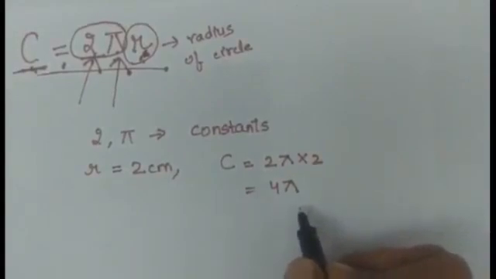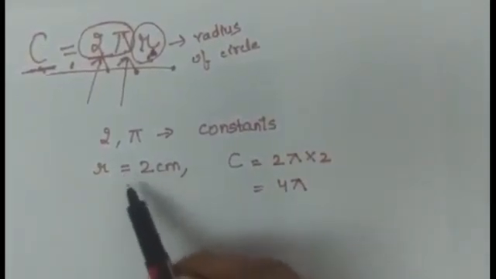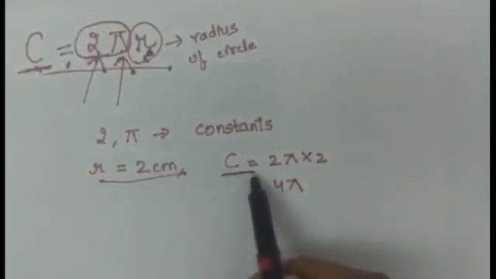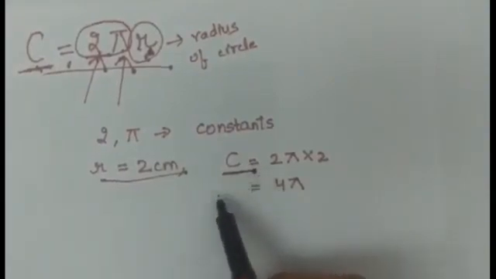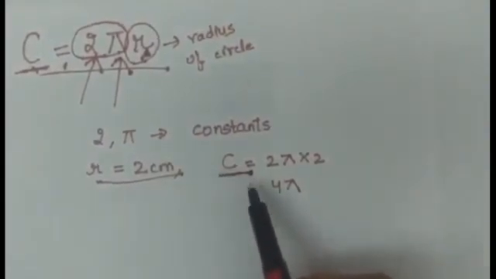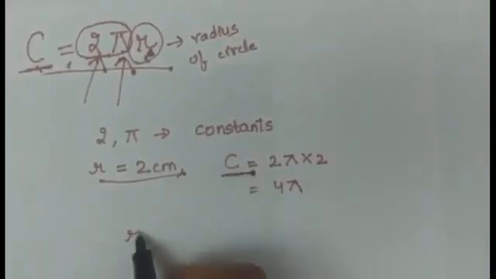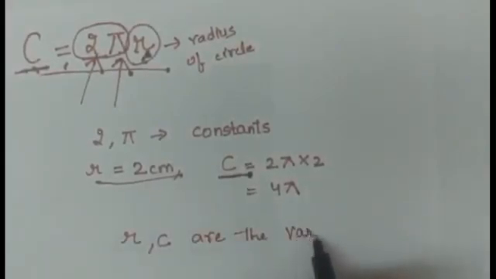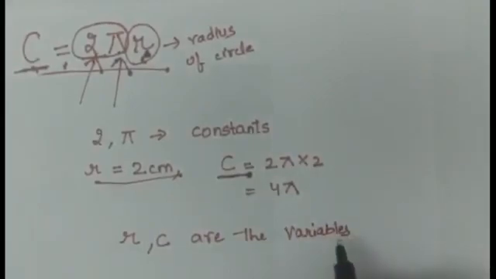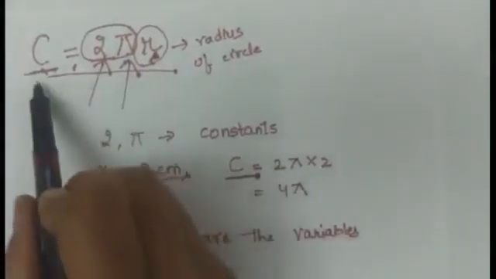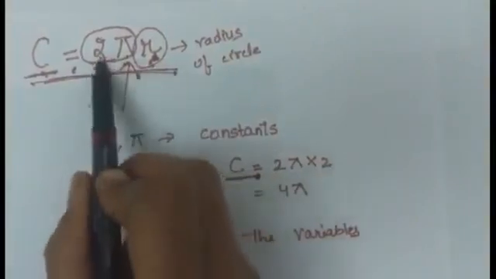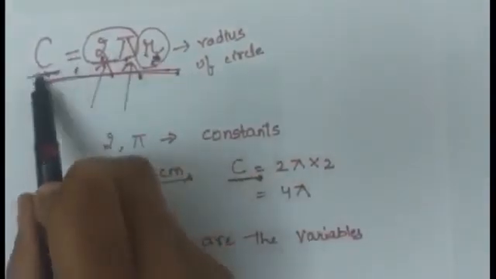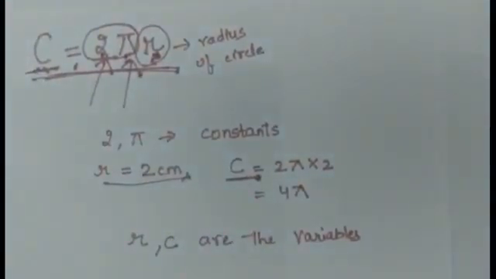If you see carefully, as I am changing the value of r, I am getting a different value of C. Means their values are varying. So R and C are the variables. Fine, students. So we can say in the formula of circumference, 2 is a constant, pi is a constant, R and C are the variables.